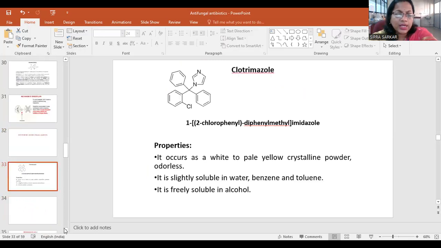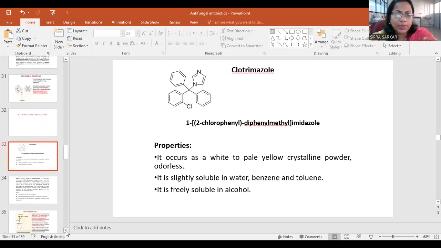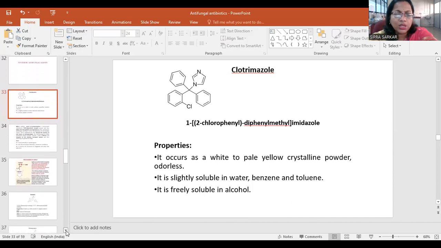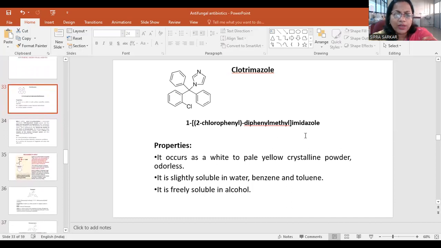Now coming to some synthetic antifungal drugs that are prepared in the laboratory: clotrimazole, 1-(2-chlorophenyl)diphenylmethyl imidazole. The 2-chlorophenyl diphenyl group is there, the methyl carbon containing imidazole, a 5-member ring with 2 nitrogens. It occurs as a white to pale yellow crystalline powder and is odorless.